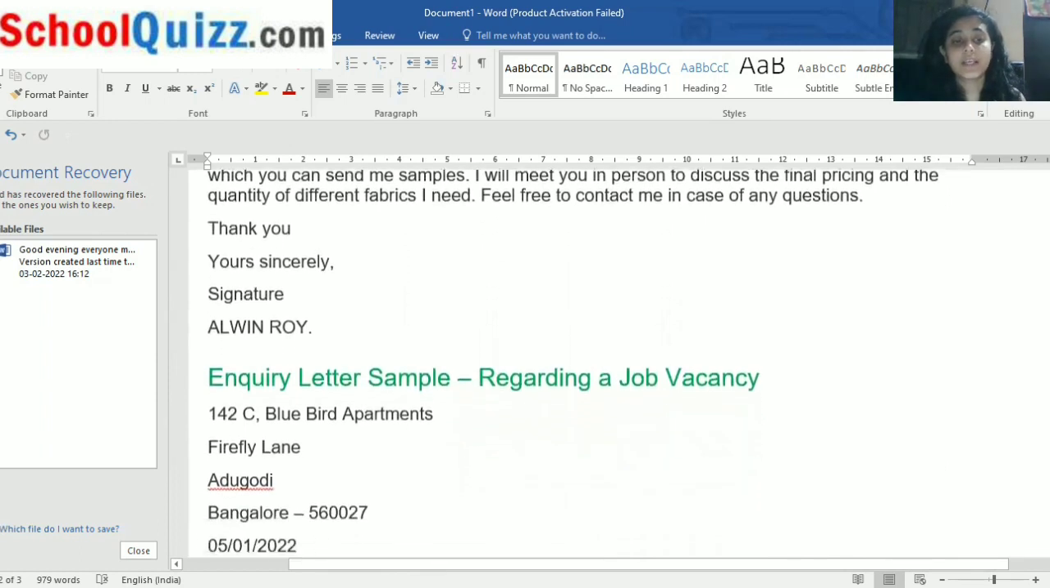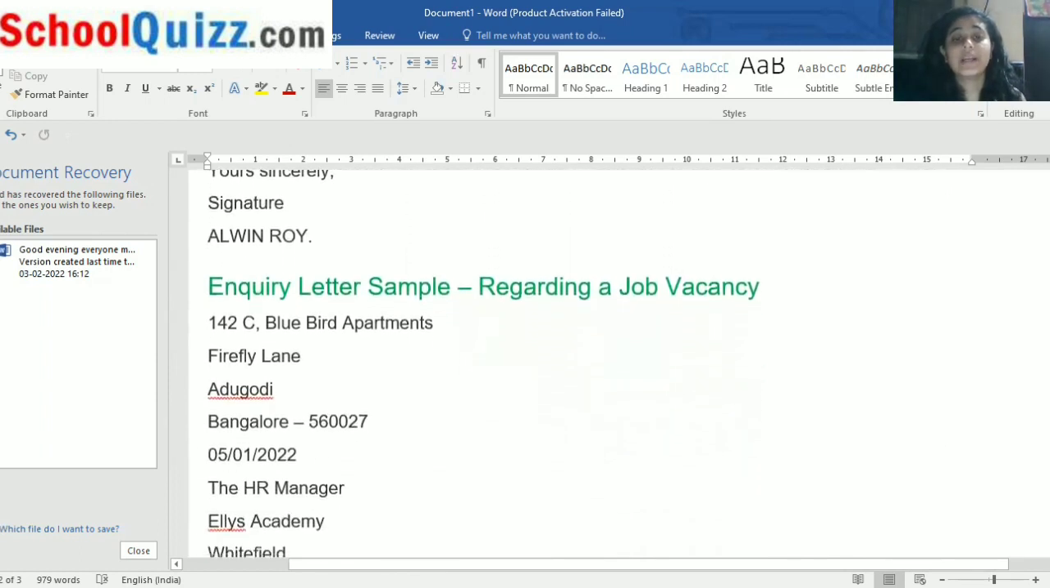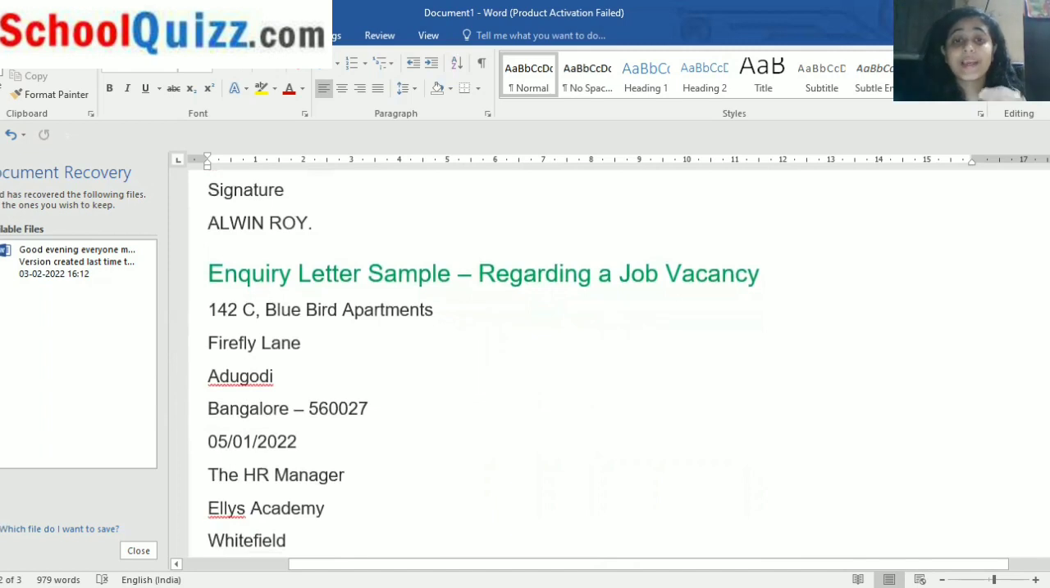Moving on towards our next letter, that is the inquiry letter sample regarding a job vacancy. See what happens when you grow old. You want to do something for yourself. You want to gain experience and knowledge, or you want to support your family. So for that, you need a vacancy for a job. You would like to know about the job profile. Which profile do you want to go for? Suppose I want to become a teacher.